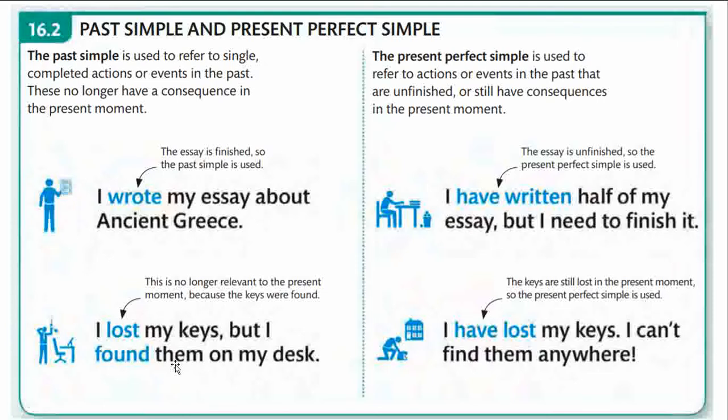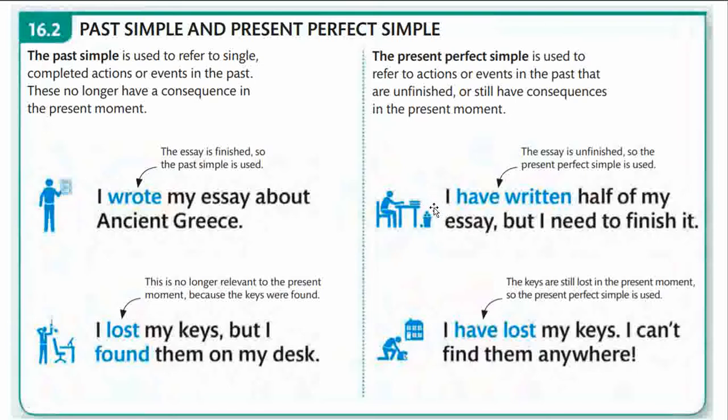Because the keys were found, the action is over and completed. Now, when we use present perfect tense, present perfect is used to refer to actions or events in the past that are unfinished. Unfinished due to certain reasons, either the impact of the action is seen in the present because the impact remains to be completed. That is why we call it unfinished, or still having consequences in the present moment.